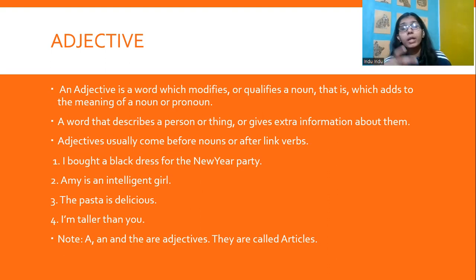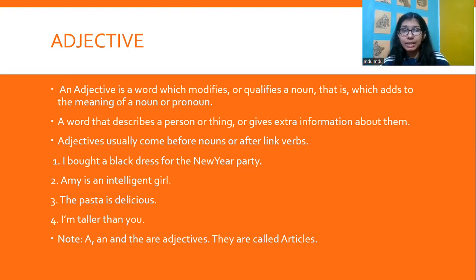For example, I bought a black dress for the New Year party. Now, it has to qualify the noun. So, black dress. Black here is an adjective. Amy is an intelligent girl. Now here, intelligent qualifies the noun Amy. The pasta is delicious. Delicious qualifies the noun pasta.